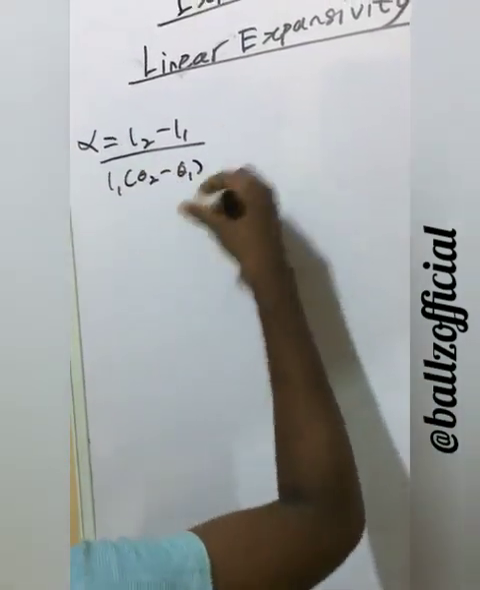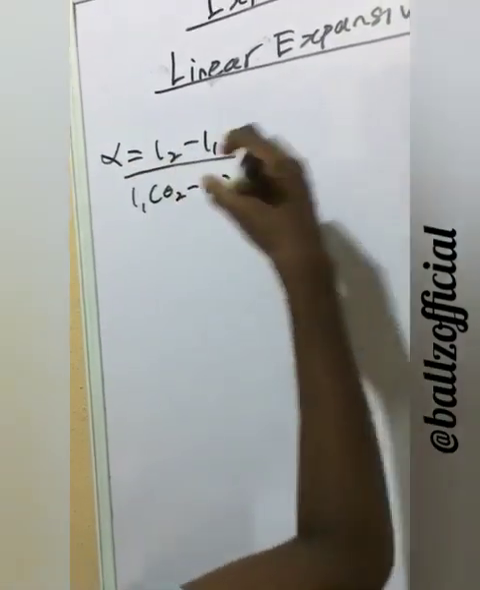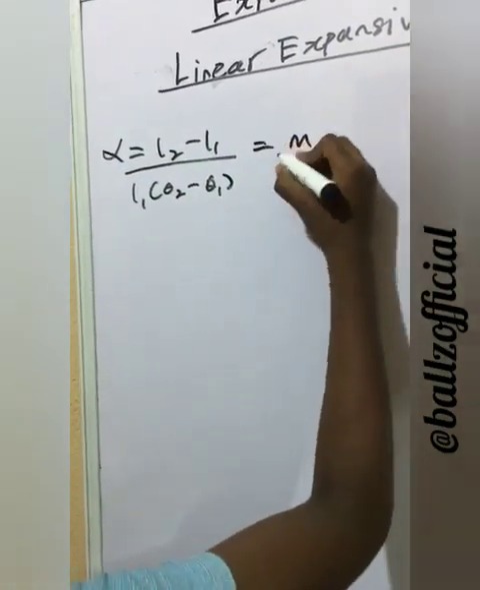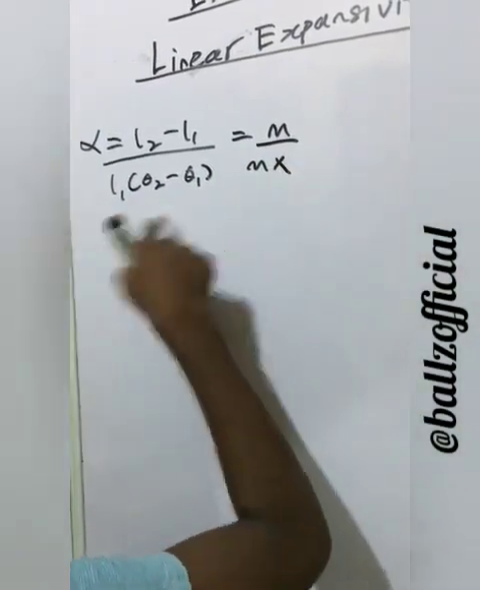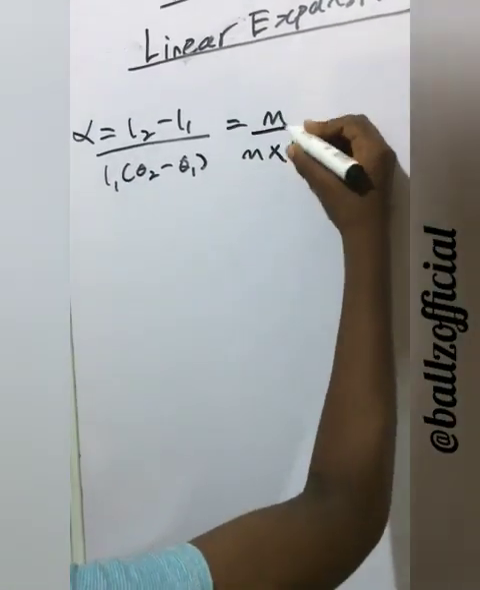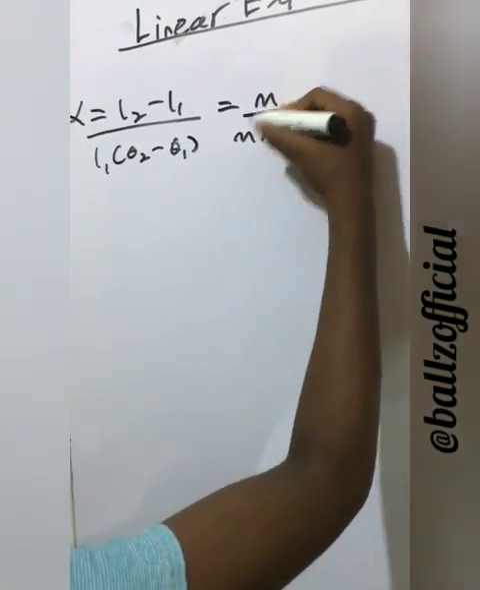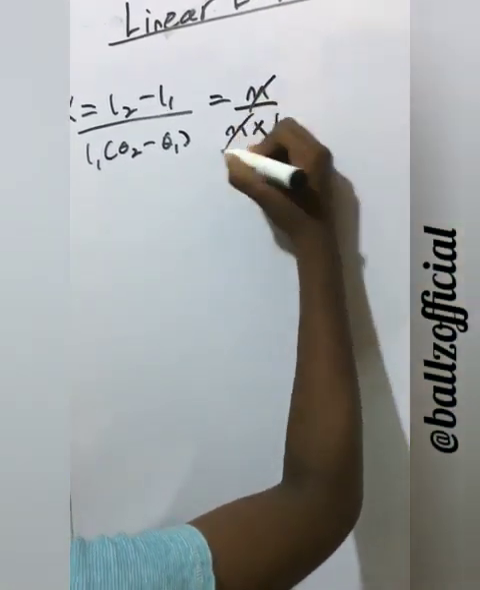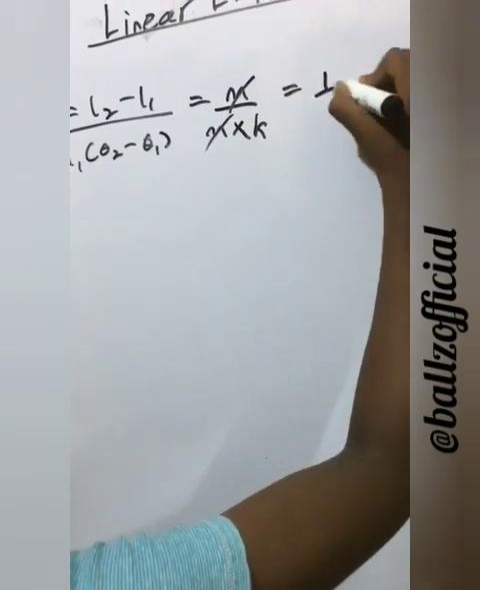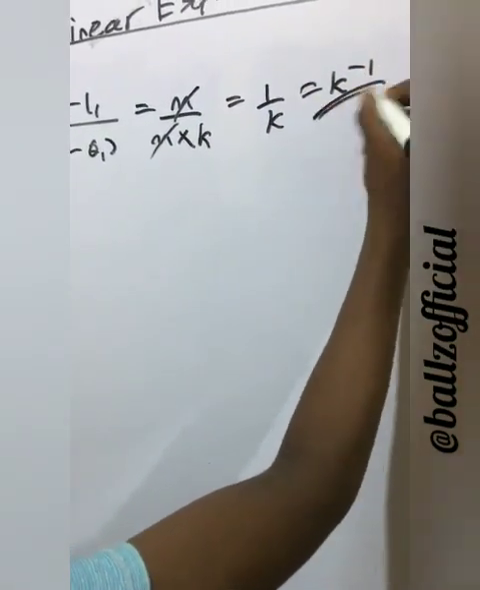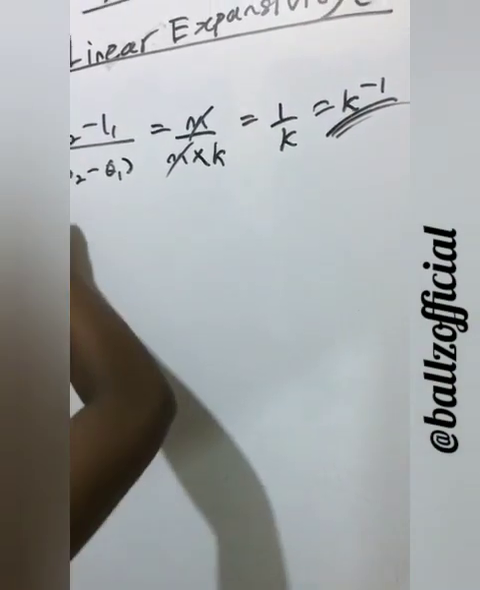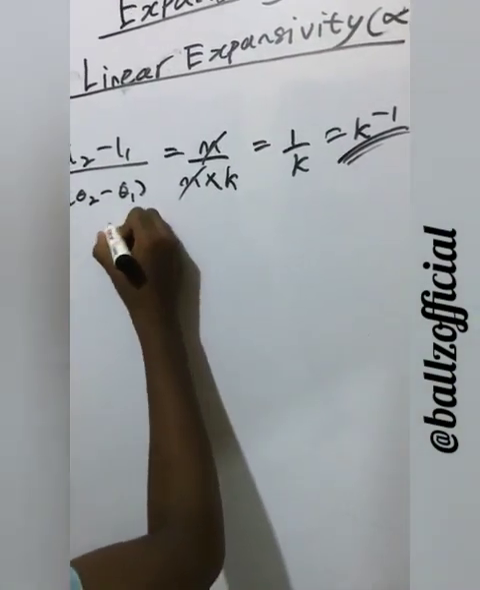Let's derive the unit for this formula. This is meters all over meters times Kelvin. This is meters at the bottom and meters at the top. We cancel and cancel, which is equal to 1 over Kelvin, which is equal to per Kelvin. That is the unit for linear expansivity. Let's go to area expansivity.